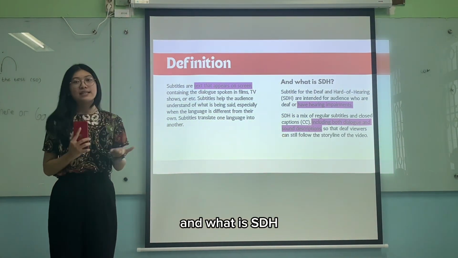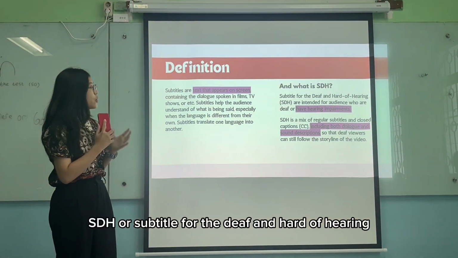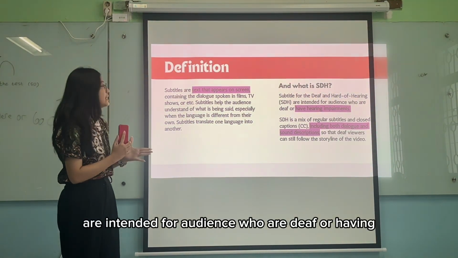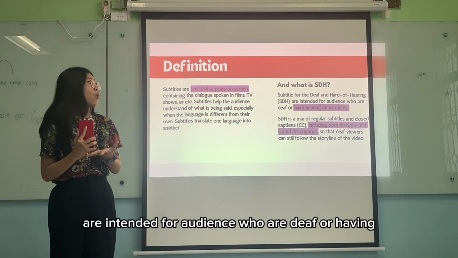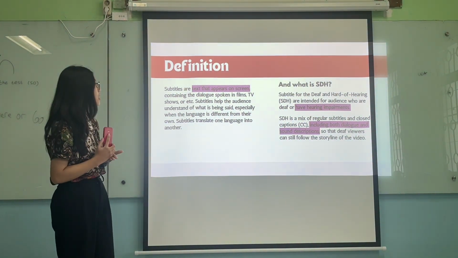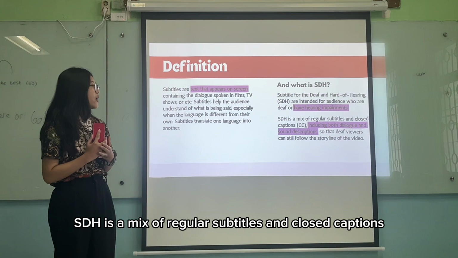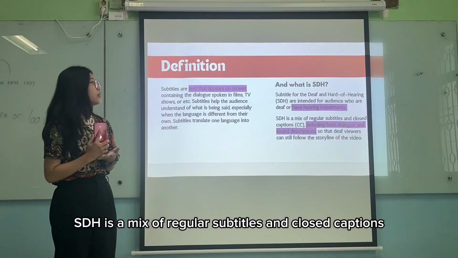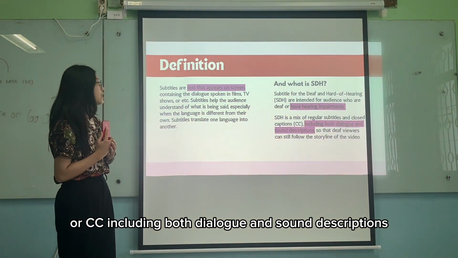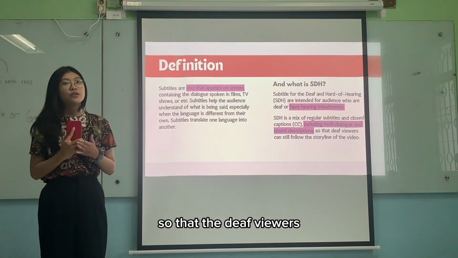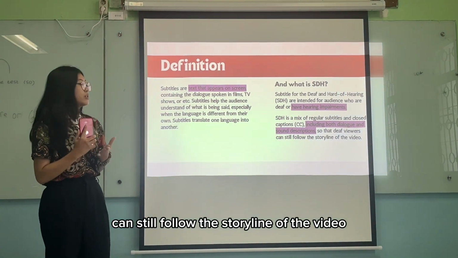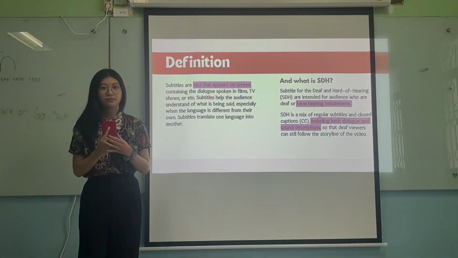And what is SDH? SDH, or subtitles for the deaf and hard of hearing, are intended for audiences who are deaf or have hearing impairments. So SDH is a mix of regular subtitles and closed captions, or CC, including both dialogue and sound descriptions, so that deaf viewers can still follow the storyline of the video.